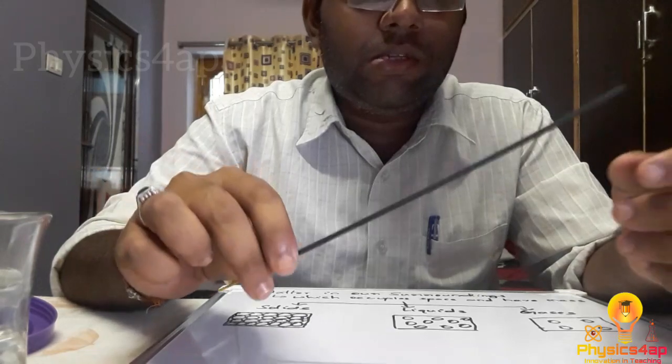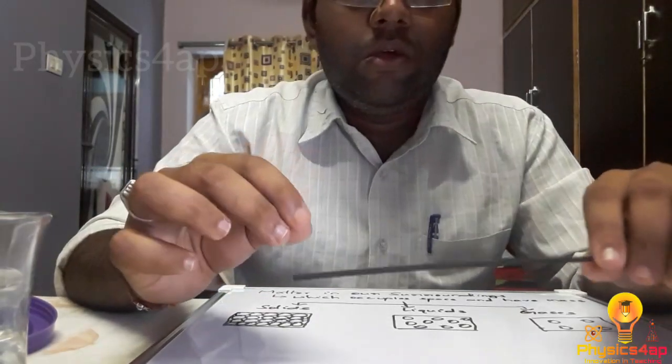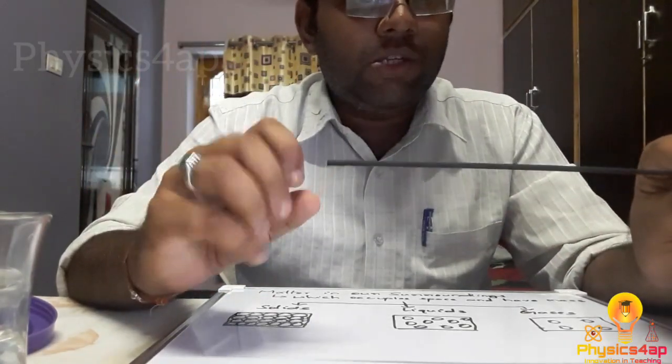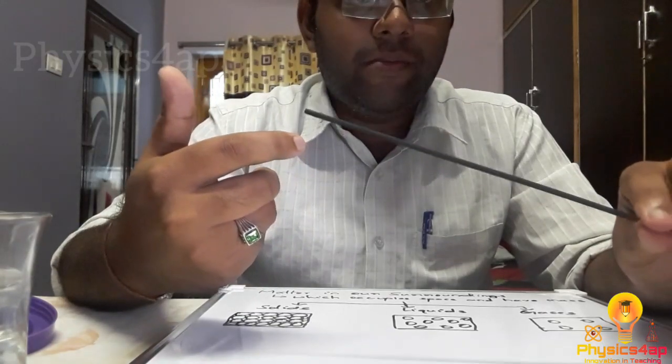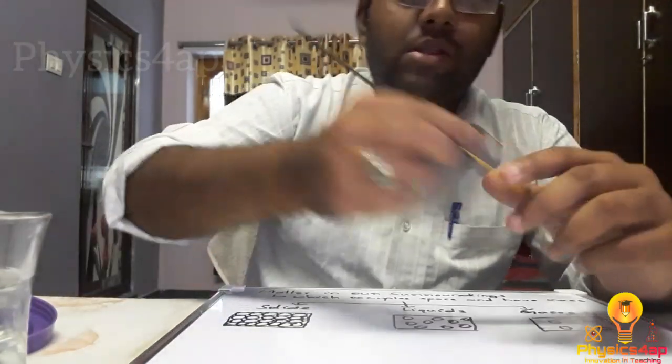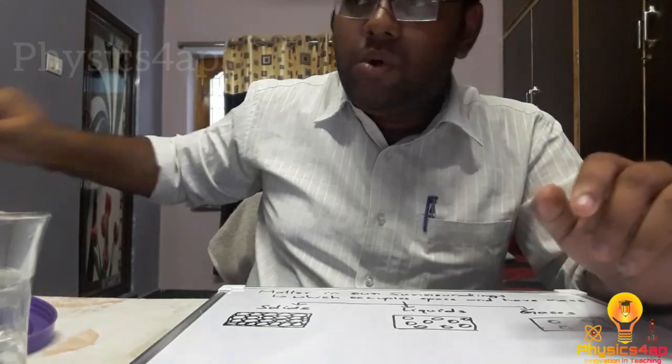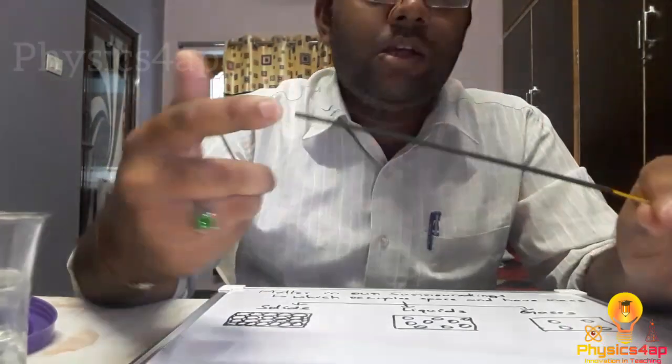We have an incense stick, an agarbatti. You won't get any smell unless you light it, right? When you keep it at the corner of the room, you won't get any smell of this incense stick unless you light it.